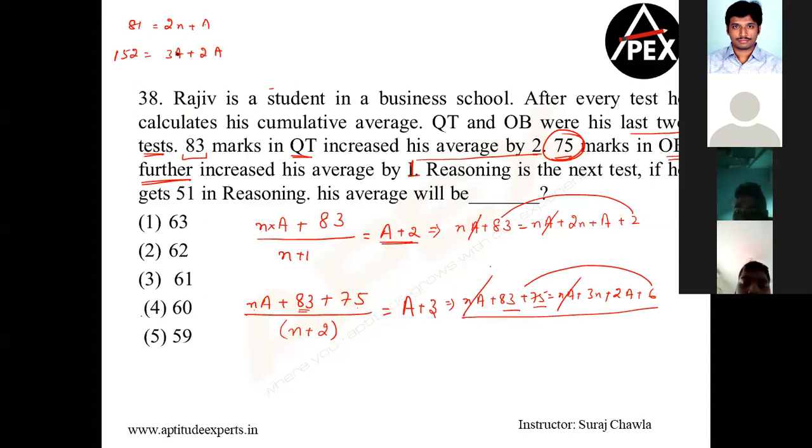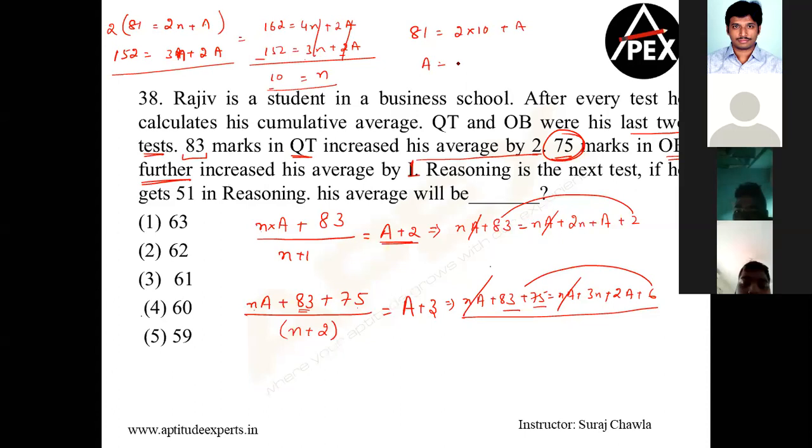Clear? Let's calculate both of them. Let's multiply this with 2. If I'm multiplying this with 2, what do I get? I get 162 is equal to 4n plus 2a. And here I have 152 is equal to 3n plus 2a. Subtracting, the 2a gets cancelled. So the value of n is equal to 10. If I replace n is equal to 10 in any one of the equations, 81 is equal to 2 into 10, that is 20, plus a. So the value of a is equal to 81 minus 20, that is 61.